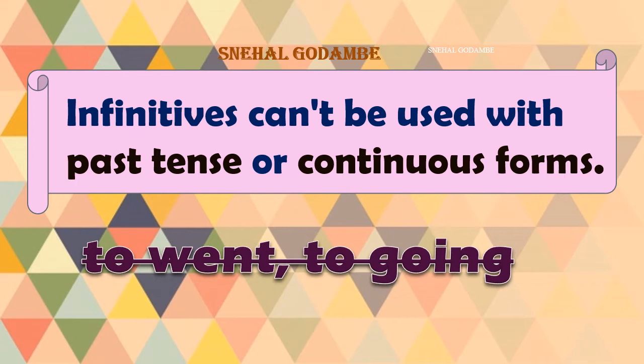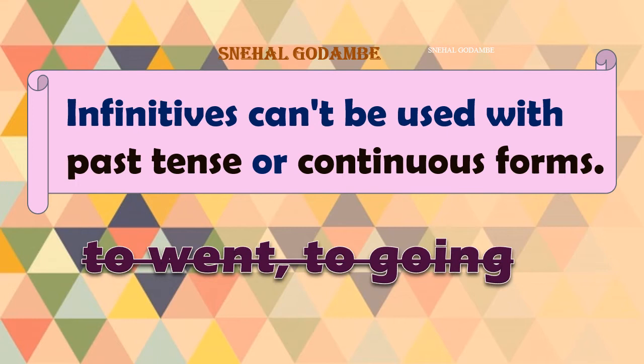To went, no. We have seen that it doesn't change whether you change its tense, its person or its number. But you cannot use it with past tense or continuous form. You can't say, he has to went to market. He has to go to market. You can say it in that way.